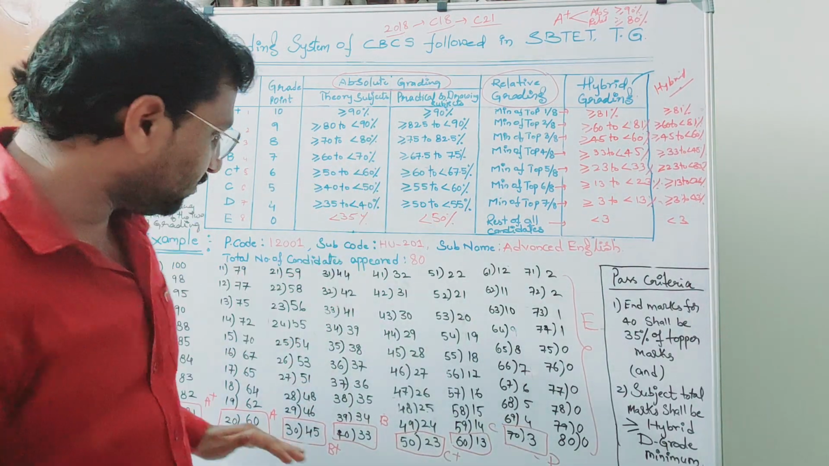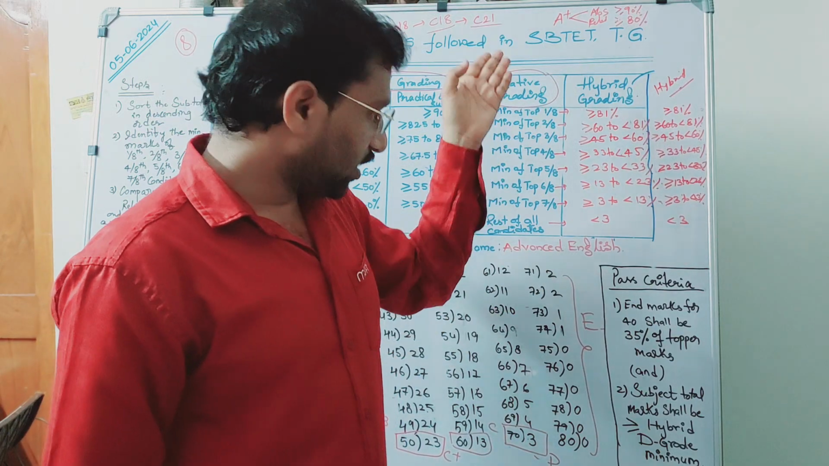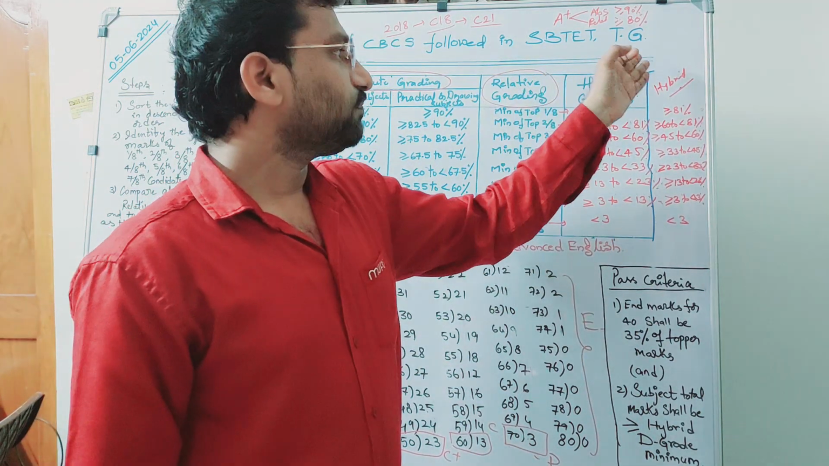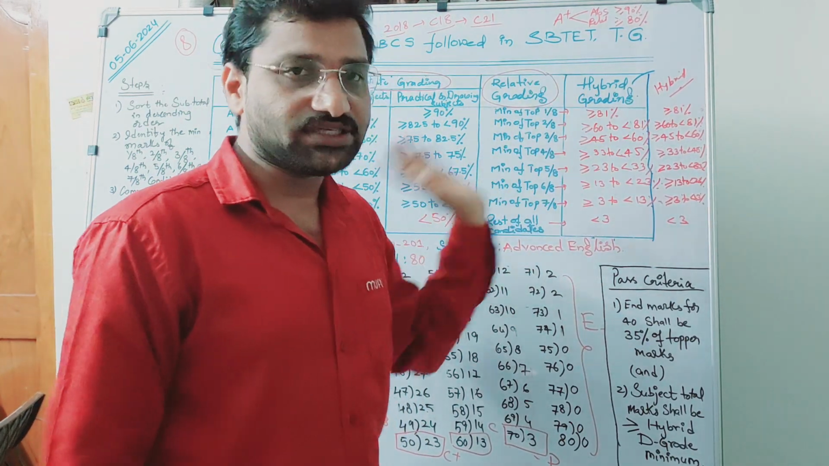Here in this case, based on the example I have taken, I got that all grades are at lower ranges in case of relative. Therefore, for all the grades, the hybrid grading system is nothing but the relative grading system. Both are the same, right?